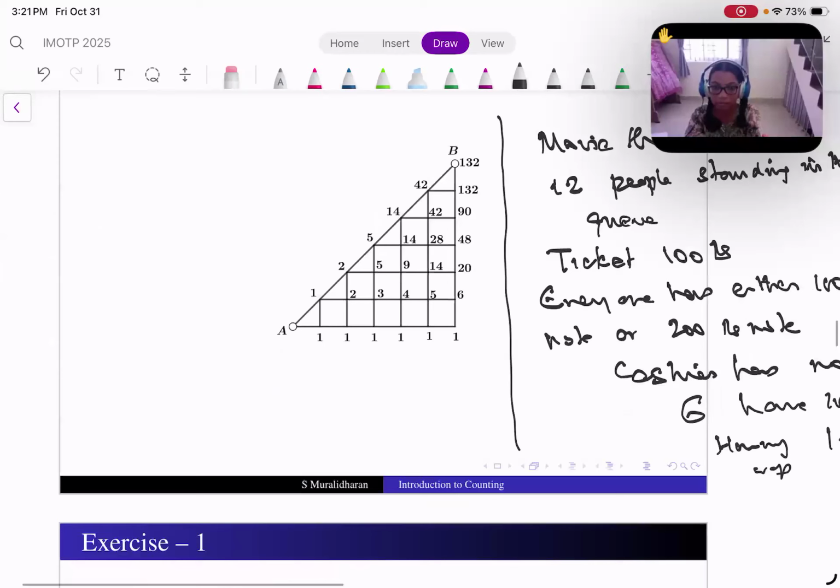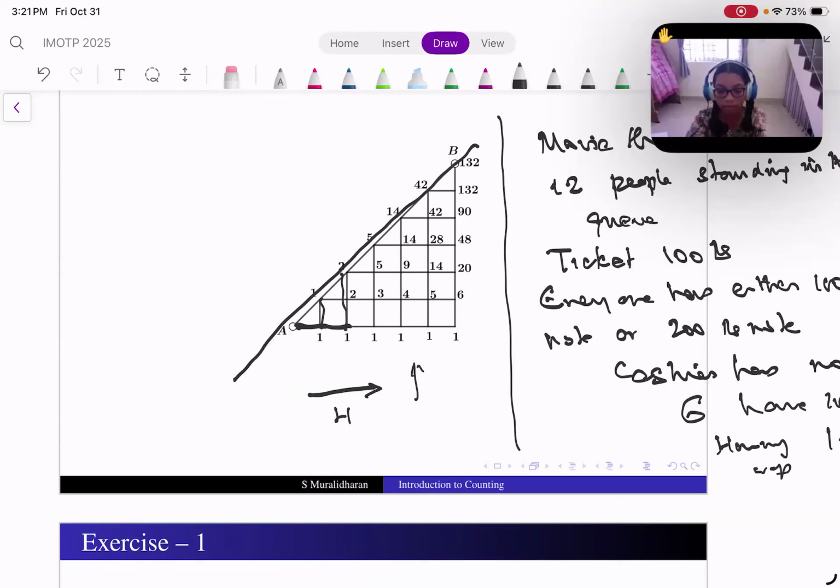Look at this figure. Suppose for every 100 rupee note, I draw a horizontal step, and for every 200 rupee note, I draw a vertical step. So the first one is S, the second one is T. If I do that, at any point in time, for instance here, what's the number of vertical lines up to that point?